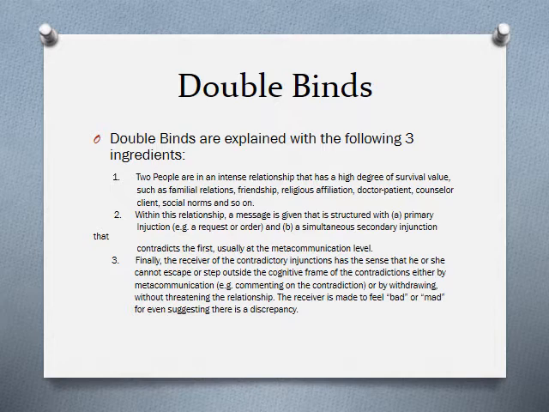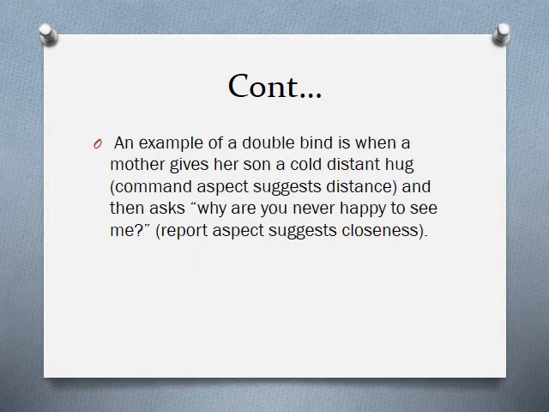Finally, the receiver of the contradictory injunctions has a sense that he or she cannot escape or step outside the cognitive frame of the contradictions, either by metacommunication, commenting on the contradiction, or by withdrawing without threatening the relationship. The receiver is made to feel bad or mad for even suggesting there is a discrepancy. An example of a double bind is when a mother gives her son a cold, distant hug. The command aspect suggests distance, and then she asks, "Why are you never happy to see me?" The report aspect suggests closeness.